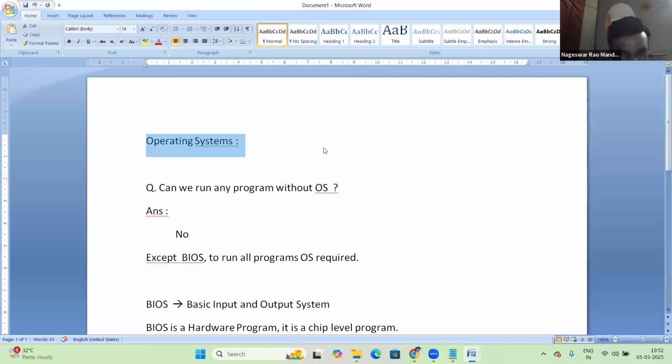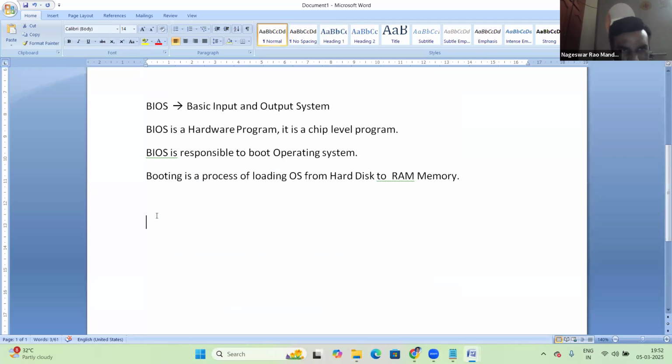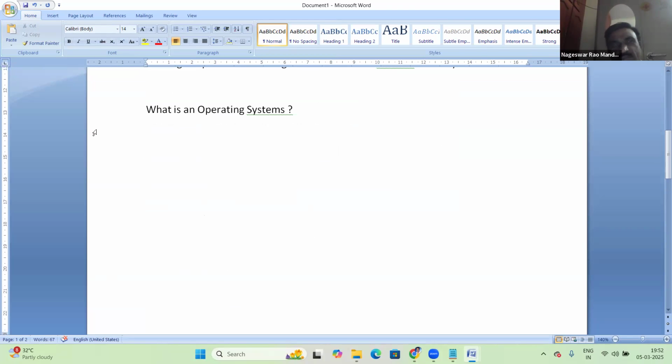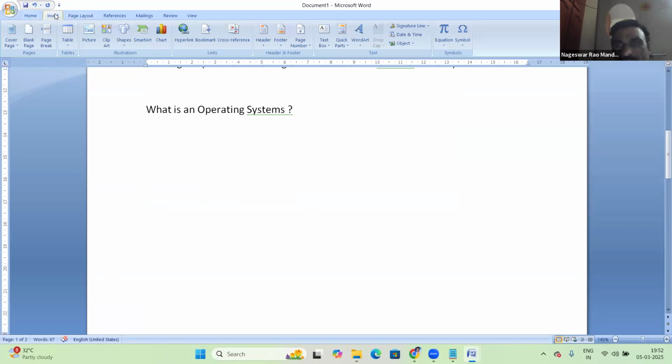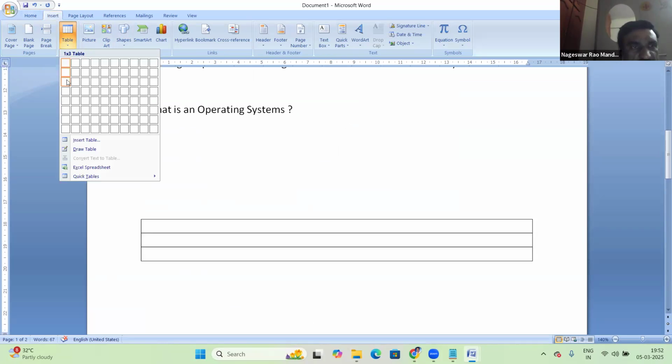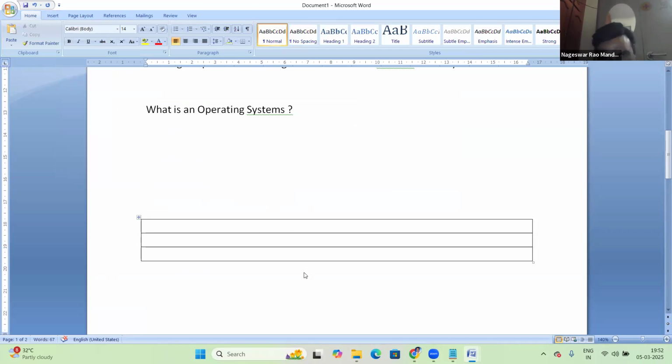Now, what is an operating system? Let us talk about the OS. Suppose this is your computer. In a computer, there are different layers.